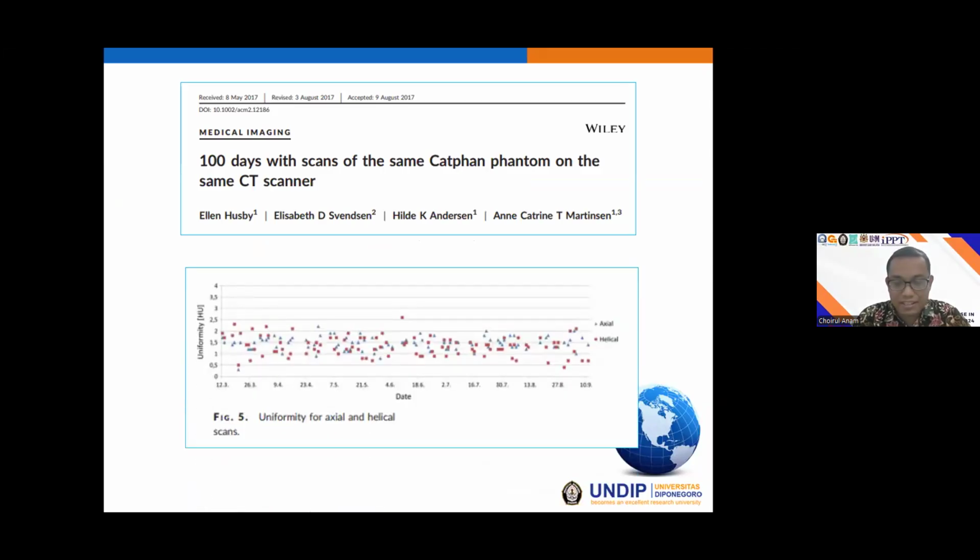We can see that they measured the CT number uniformity in both axial and helical modes, and from 1 day to 100 days, the results are in the tolerance level, I think within the 4 Hounsfield units.